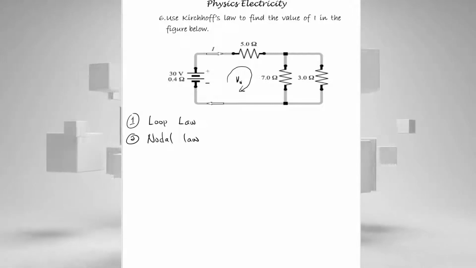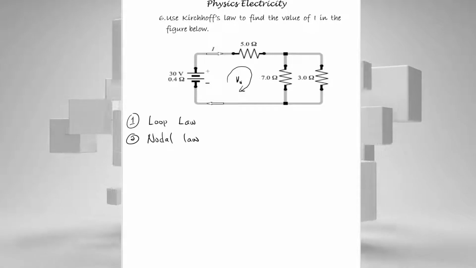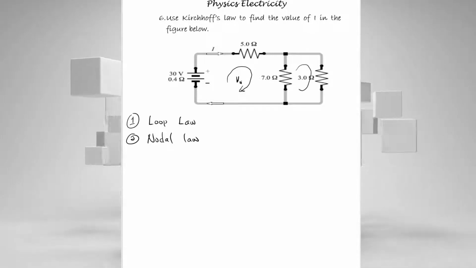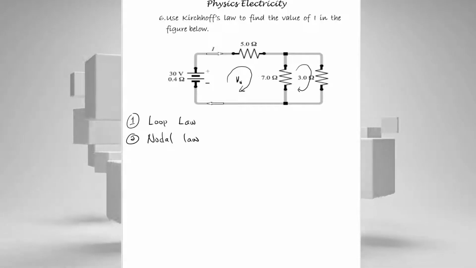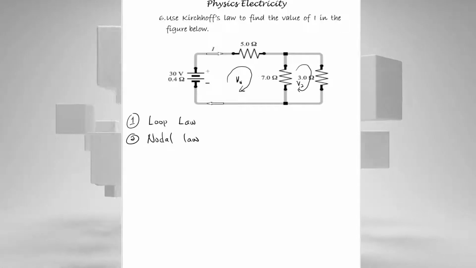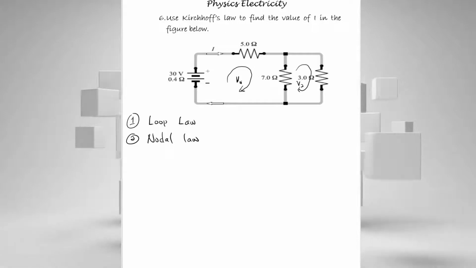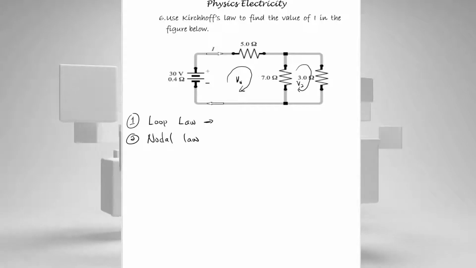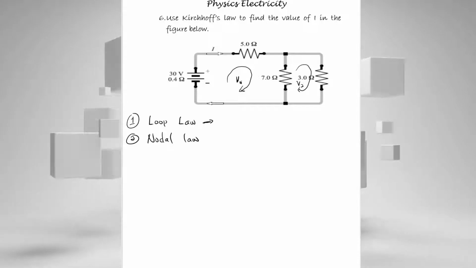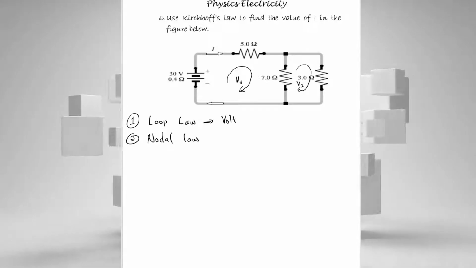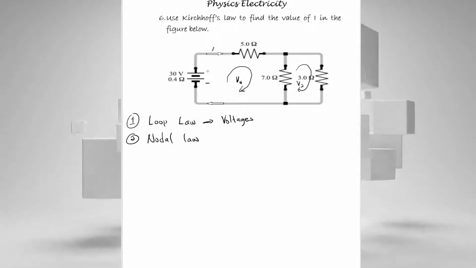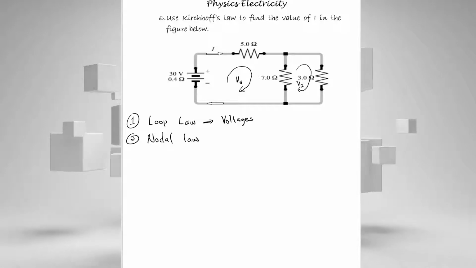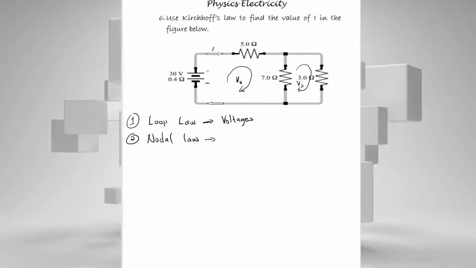The algebraic sum of voltage drops across this loop is equal to 0. And the algebraic sum of voltages in this second loop is equal to 0. That is Kirchhoff's loop law, and it refers to voltages, while the Kirchhoff nodal law relates to currents.